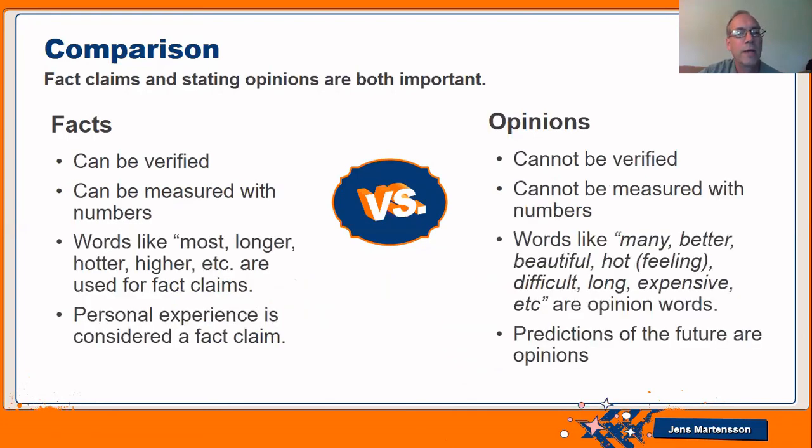Okay, so to summarize, facts: verified, can be measured. There's certain fact claim words that we use. Personal experience is considered a fact claim. So things in history also can be verified. You can look it up, you can find it out. But opinions cannot be verified, they cannot be measured with numbers. Use different opinion words, and including the future is also an opinion.